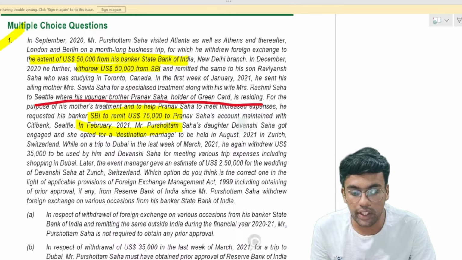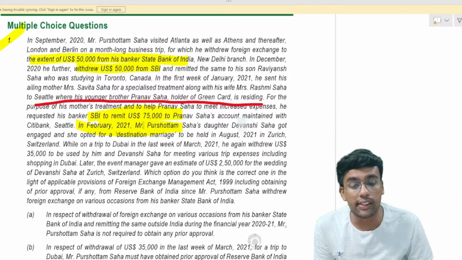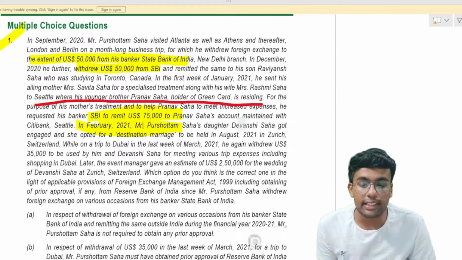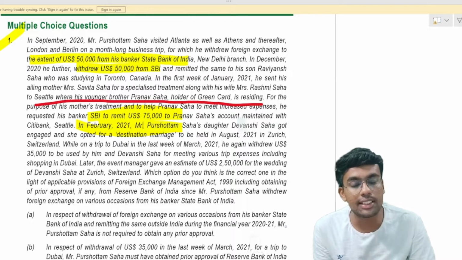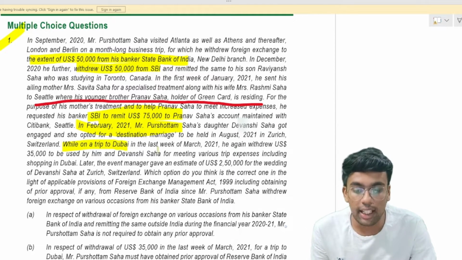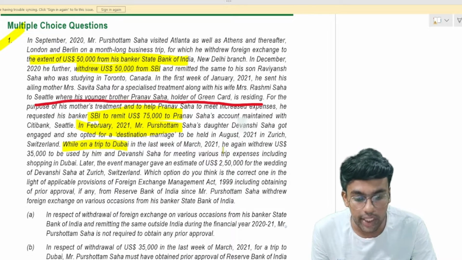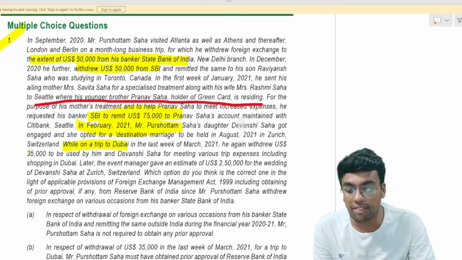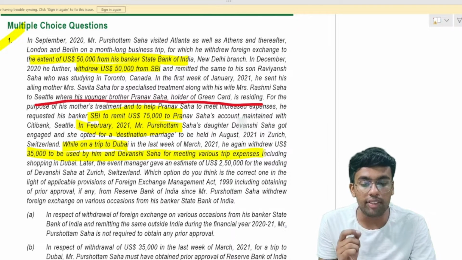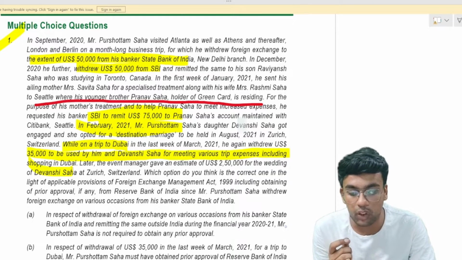In February 2021, Mr. Purushottam Saha's daughter Devanshi Saha got engaged, and she opted for a destination marriage to be held in August 2021 in Zurich, which is situated in Switzerland. While on a trip to Dubai in the last week of March 2021, he again withdrew $35,000 to be used by him and Devanshi Saha for meeting various trip expenses, including shopping in Dubai.